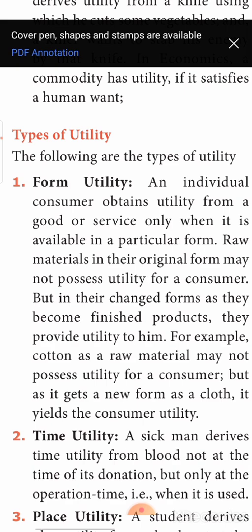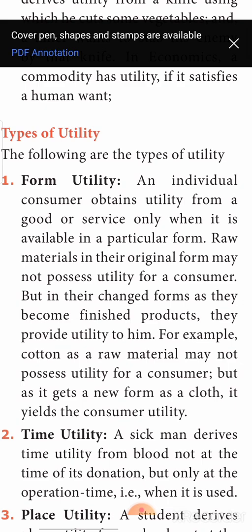First of all, utility is what? The want satisfying power of a commodity. The extent to which a commodity or service can satisfy the need or want of a consumer. The amount of satisfaction that is obtained by consuming a commodity is utility. Now, under this utility, we have 6 types. Let us see one after the other.